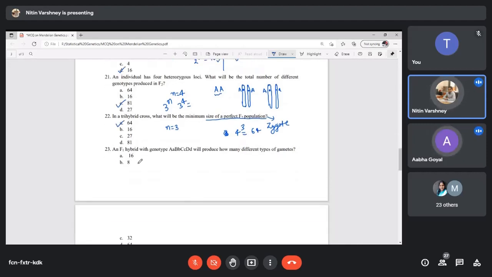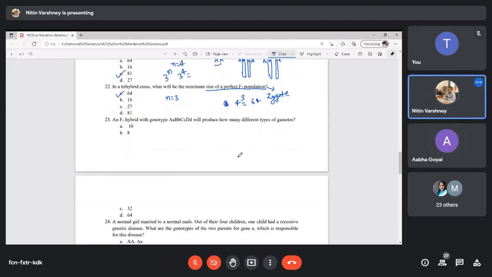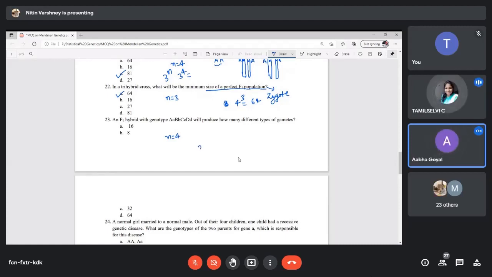Next is an F1 hybrid with genotype capital A, capital B, small b, capital C, small c, capital D, small d. How many different types of gametes will it produce? So n is equal to 4, the number of gametes will be 2 to the power 4, that will be 16.